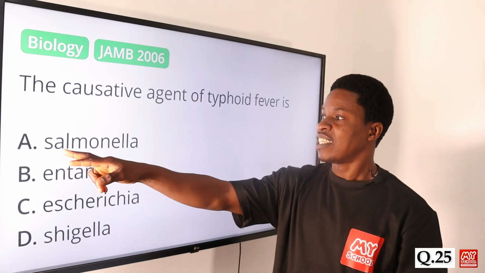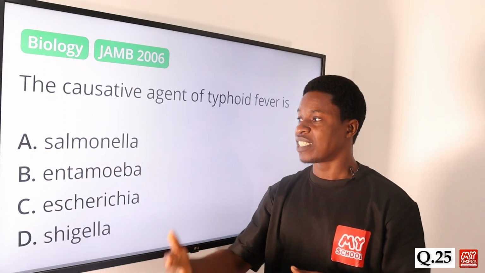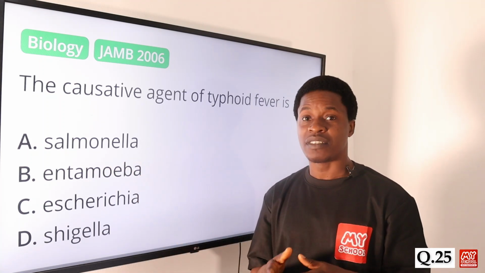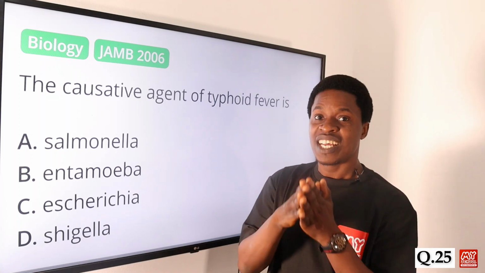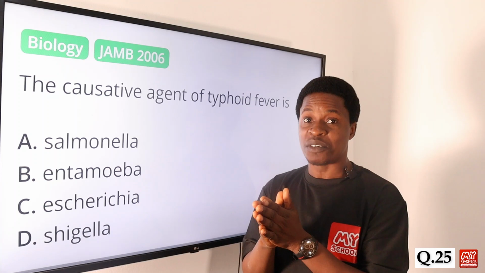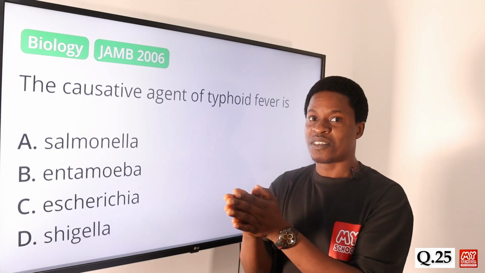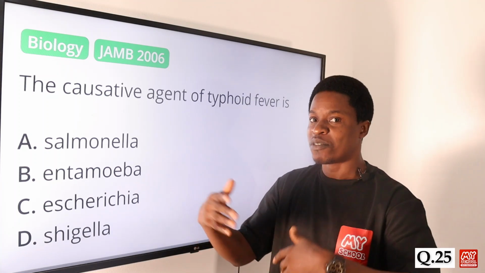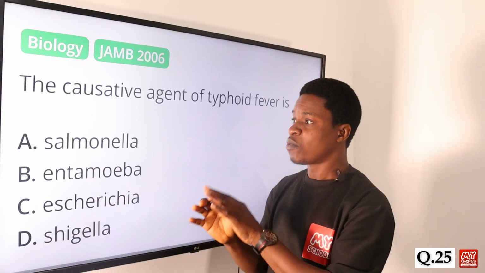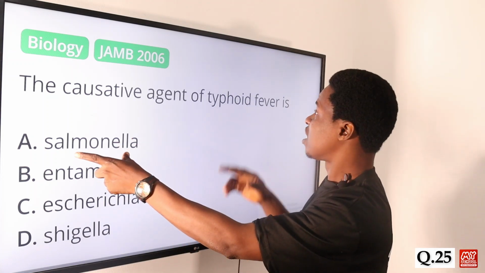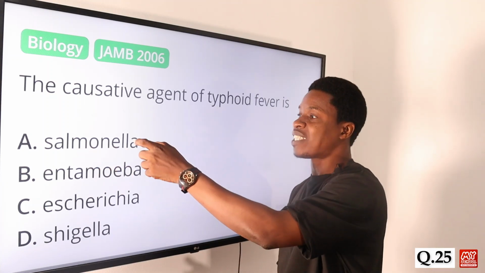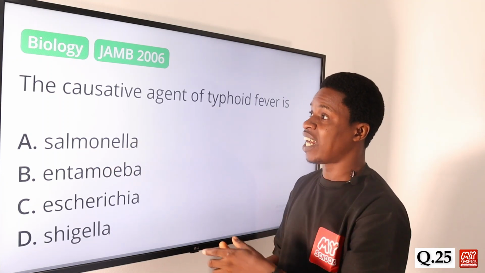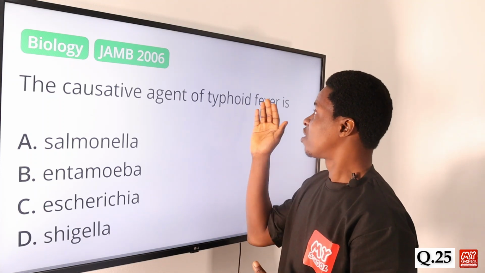Option A says salmonella. We have different forms of salmonella. We have the salmonella typhi, we have the salmonella paratyphi. They are bacteria actually that cause typhoid. You call it typhoid fever. Of course, you begin to feel some symptoms that could be responsible for the typhoid fever. So the salmonella typhi or salmonella paratyphi is actually the bacteria that is responsible for typhoid fever.